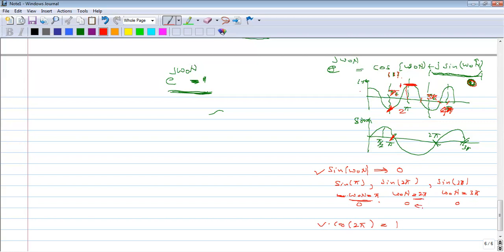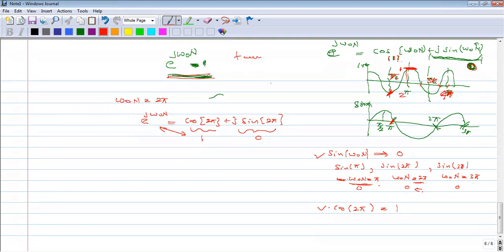So at 2 pi, if omega naught n is 2 pi, you can see that e to the power j omega naught n is equal to cos omega naught n, that is cos 2 pi, plus j sine omega naught n, that is sine 2 pi. Sine 2 pi is 0, cos 2 pi is 1, then e to the power j omega naught n is equal to 1. So this condition is true.